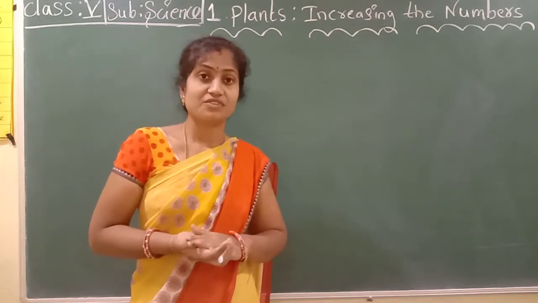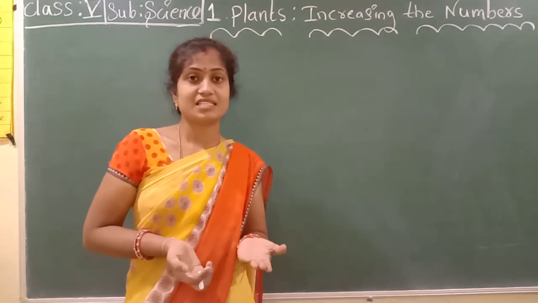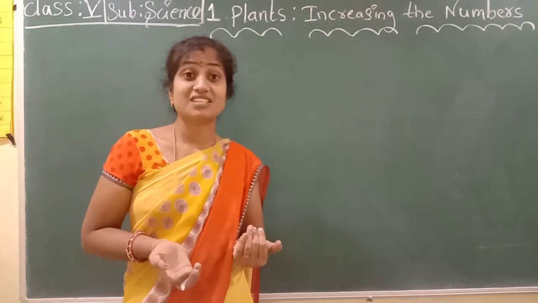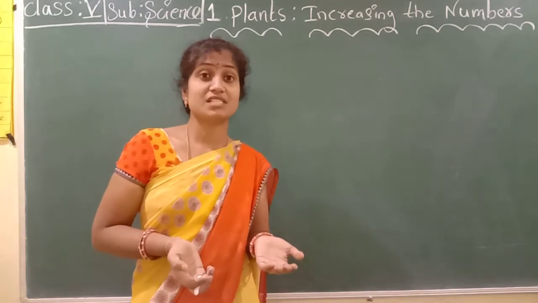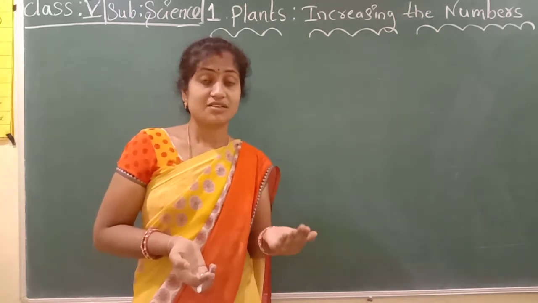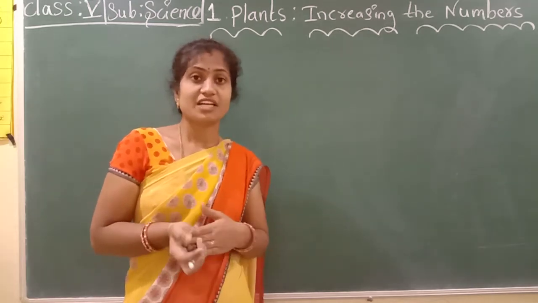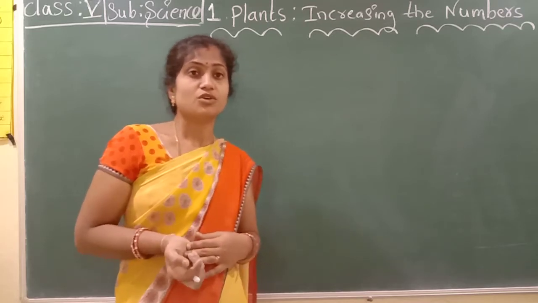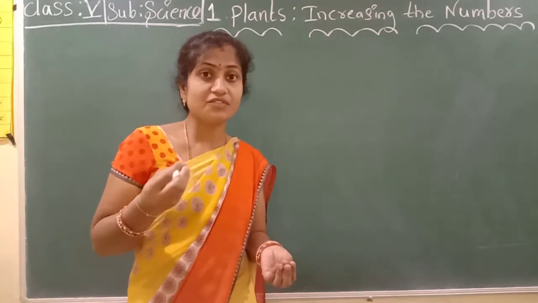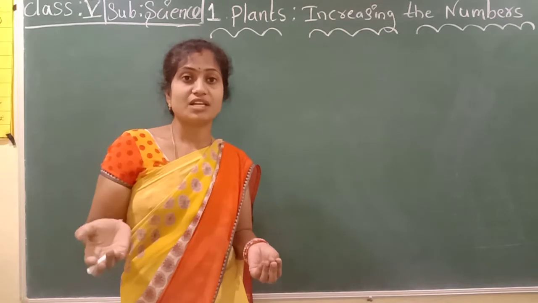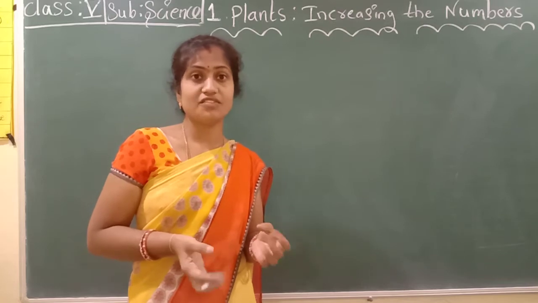Say some food items names: rice, biryani, dal, curries, tomato, aloo, fruits. Say some fruits names: banana, apple. Say some vegetables names: lady's finger, tomato, aloo. Like that, daily we are eating so many food items. We are getting 90% of our food from plants. Some food items we get from animals, like goat, fish, hen.